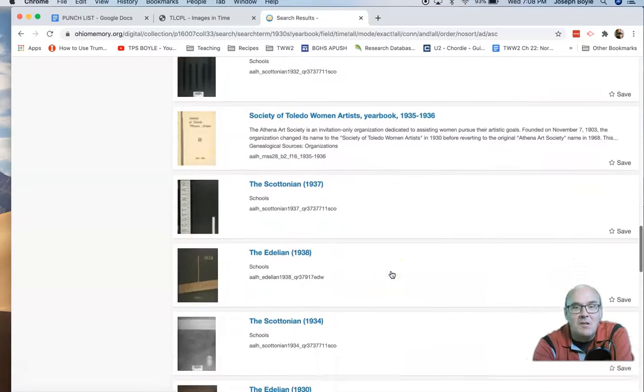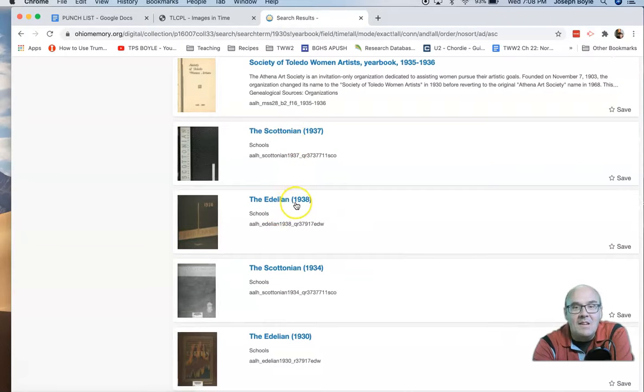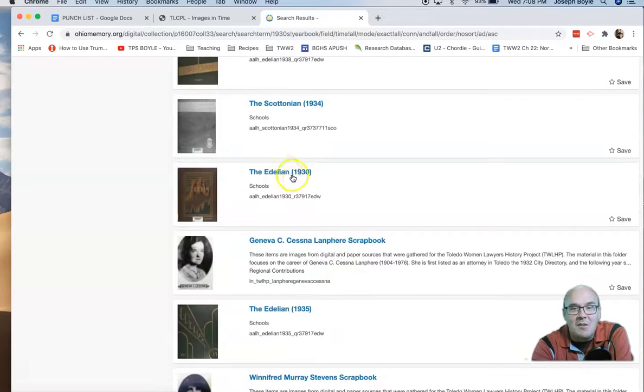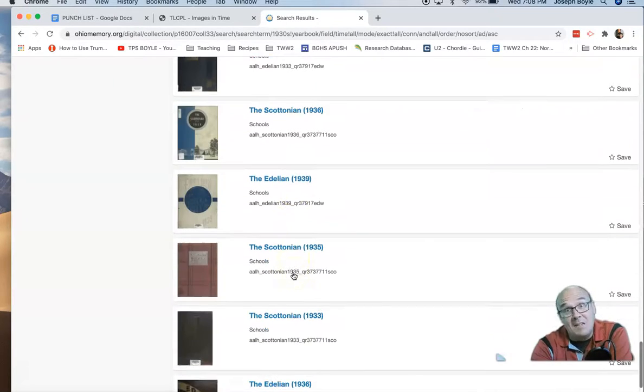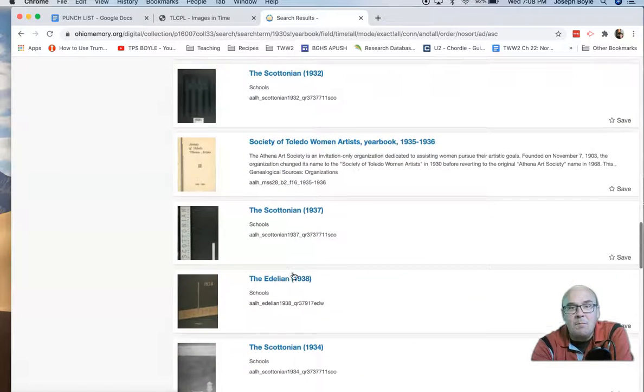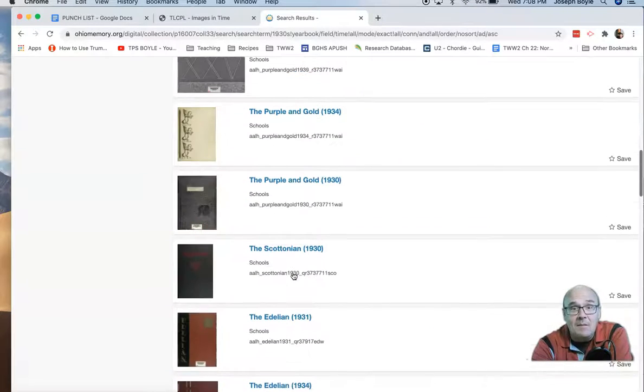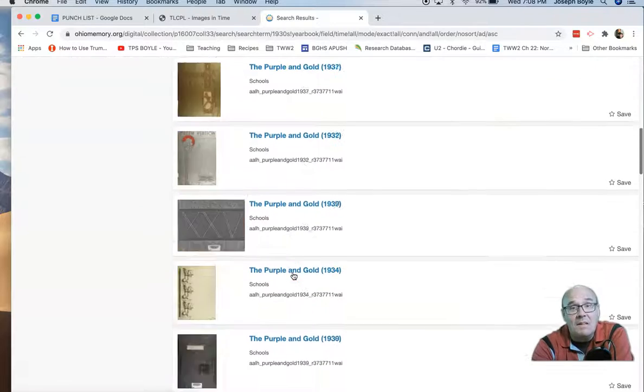Scottonian from 32, 37. Adelian from 38. There's the 34 Scottonian, the 30 Adelian, 35 Adelian, Scottonian from 31. You guys see what I'm getting at, right? I can't belabor the point too much, but for Scott, Libby, and Waite, they have a lot of the yearbooks.